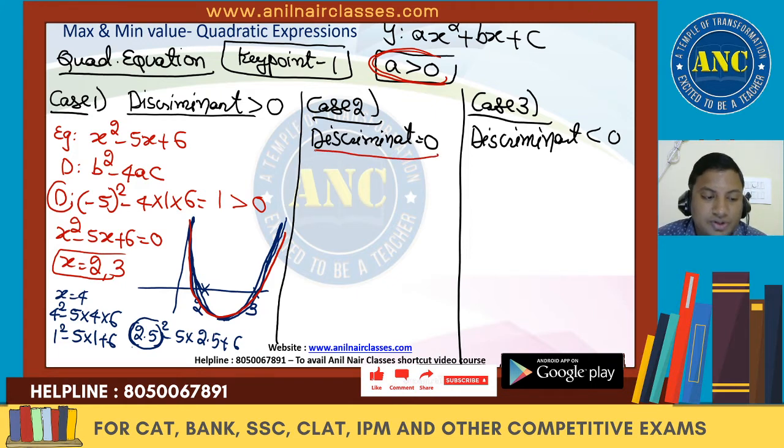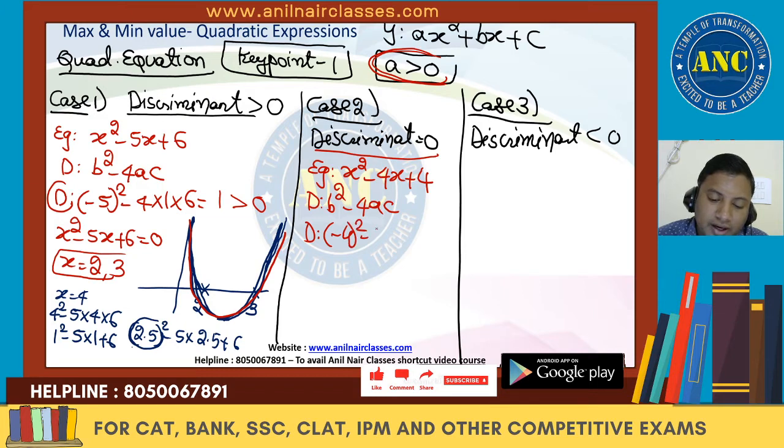Discriminant equivalent to 0. Suppose I take x square minus 4x plus 4. This is a quadratic expression. Discriminant is b square minus 4ac, which is minus 4 whole square minus 4 into 1 into 4. 16 minus 16 is nothing but 0. If discriminant is equivalent to 0, roots are real and equal.